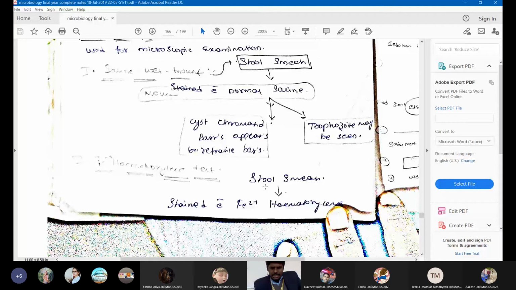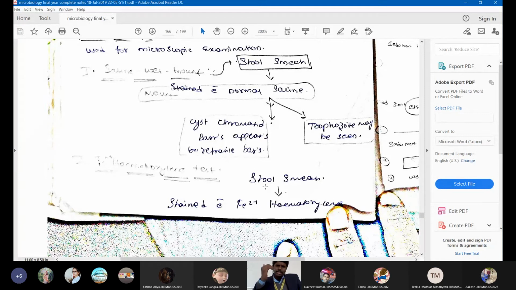As the name suggests, flotation means the cyst will float in the water. You will take a test tube and you will add some solutions. Upon adding these solutions, all the cysts, all the eggs will float on the surface of water.